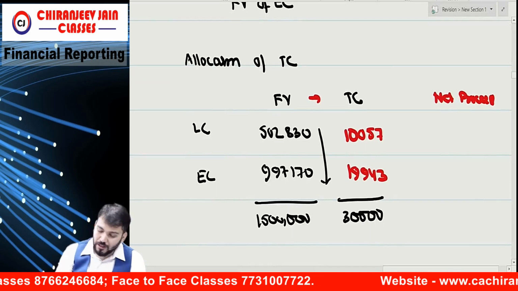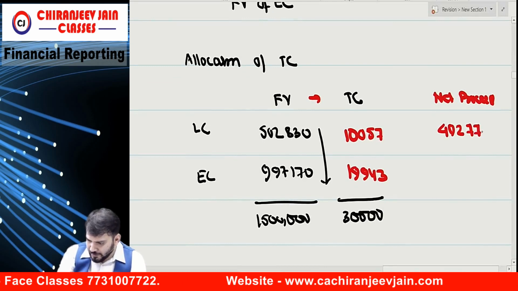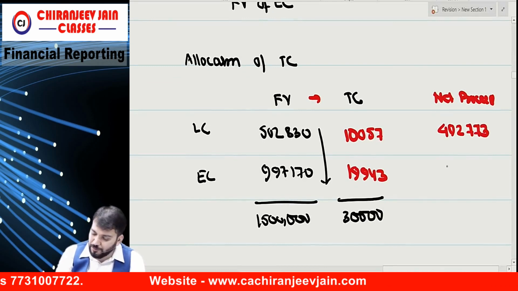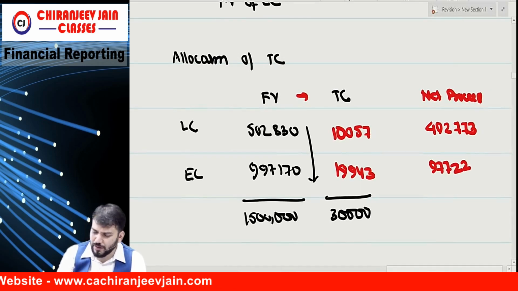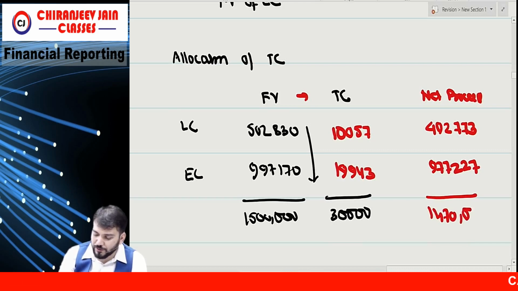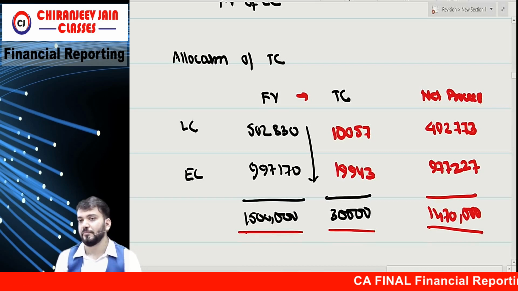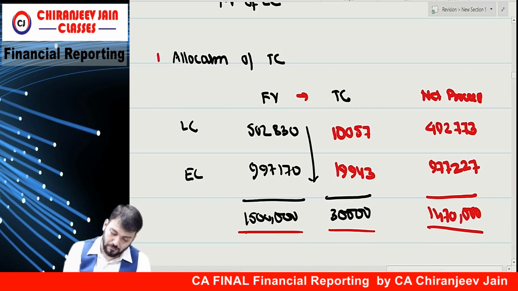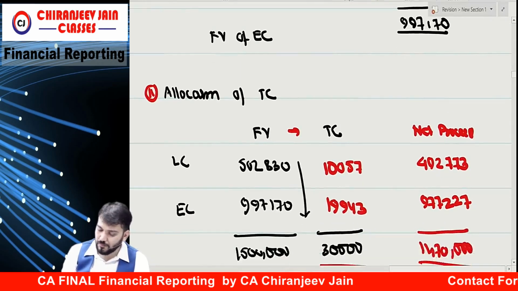It is 4,92,773, and this will be 9,77,227. Correct? And this will be 14,70,000. Understood?